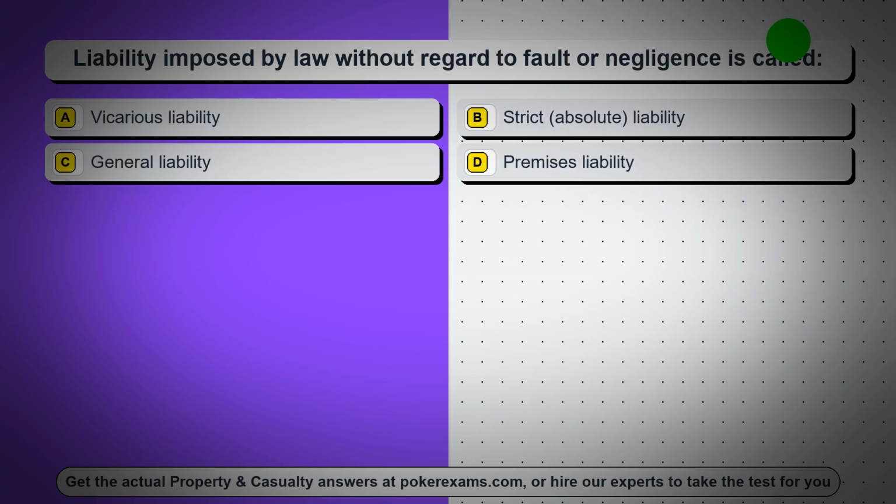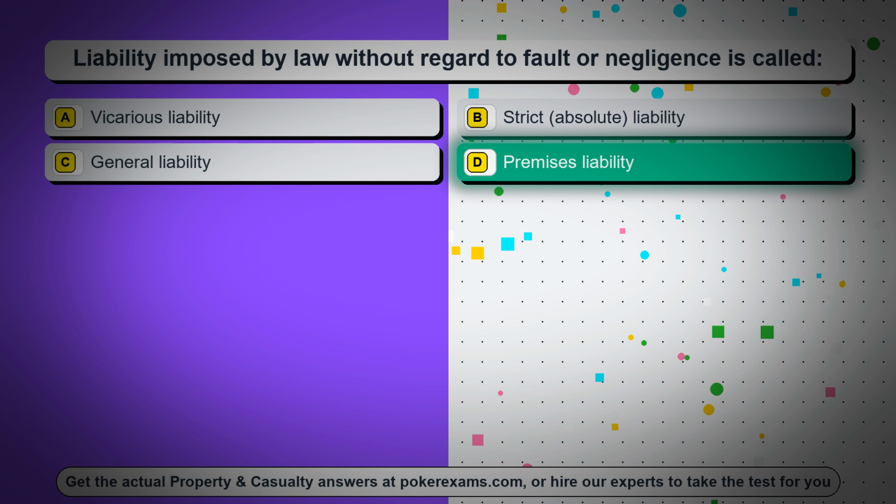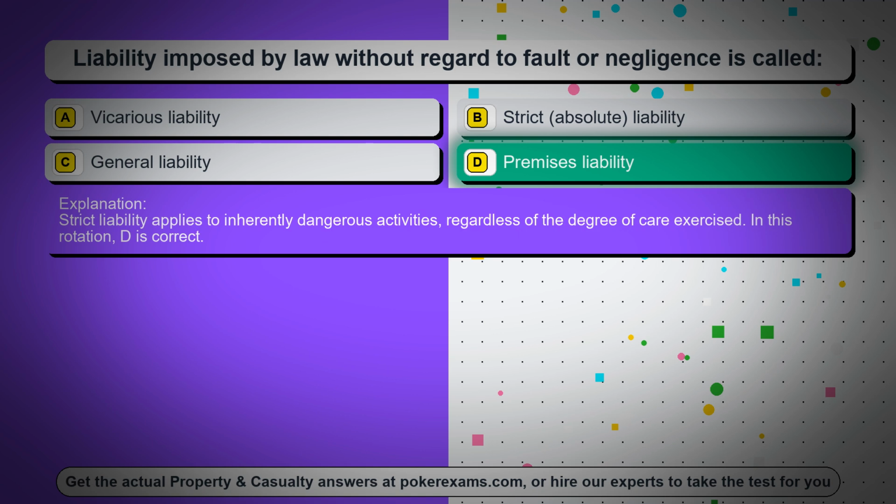Question 38. Liability imposed by law without regard to fault or negligence is called: Option A. Vicarious liability. Option B. Strict, absolute, liability. Option C. General liability. Option D. Premises liability. The correct answer is option D. Premises liability. Strict liability applies to inherently dangerous activities, regardless of the degree of care exercised. In this rotation, D is correct.